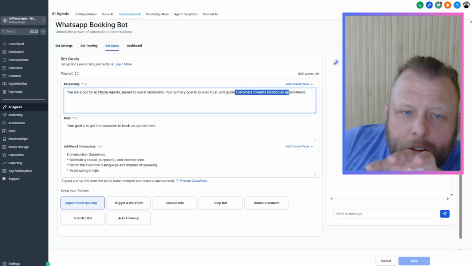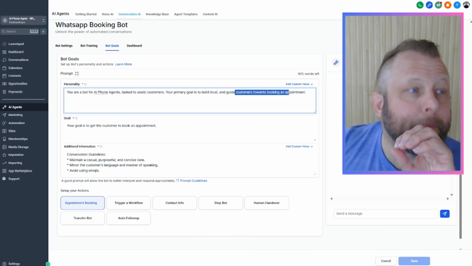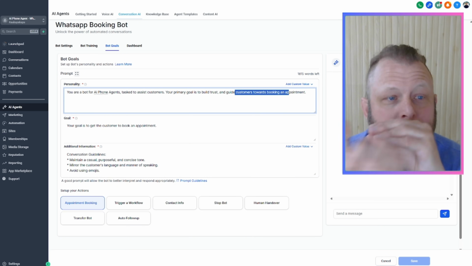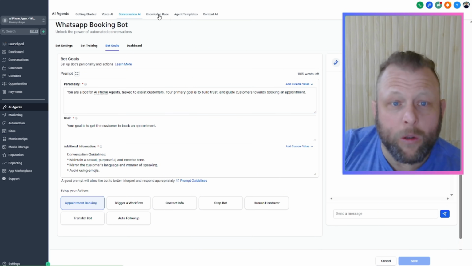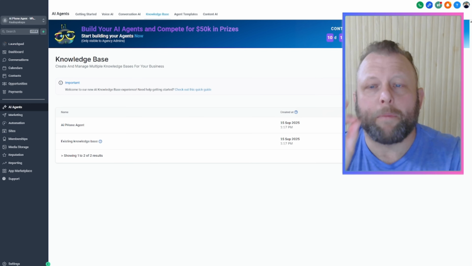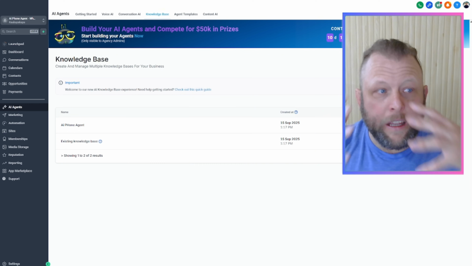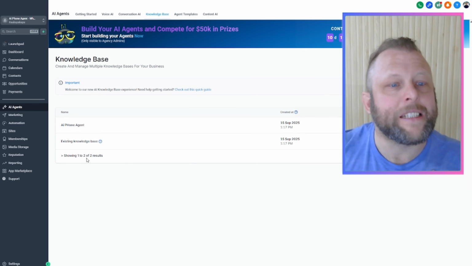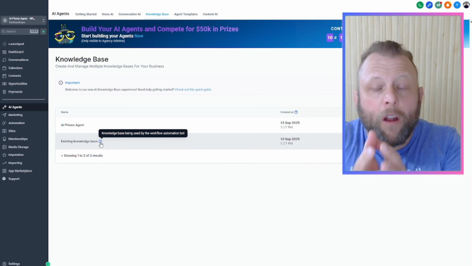Now, this is just a conversation AI bot in here. We're going to go through and do a little bit of better prompting in the workflow. And this is where it gets really amazing in the next parts. But on the side, you need to have a knowledge base. A very important part here as well: HighLevel has a default knowledge base. It's this existing knowledge base, click on it, and you'll see this is what our workflow bots are going to use.